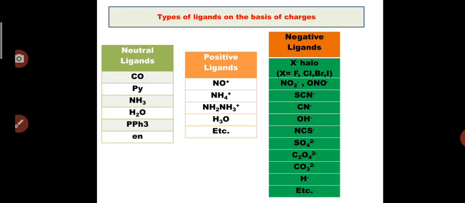Negative ligands are of various types, like X minus, that is the halogen family having one negative charge, then NO2 minus, SCN minus, CN minus, OH minus, NCS minus, sulfato, oxalato, carbonato, hydrido, etc. Their charges are very important while considering the oxidation state of the central metal ion.